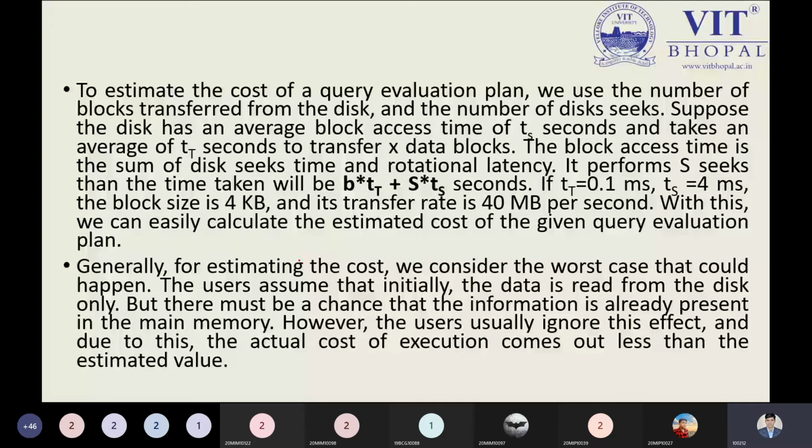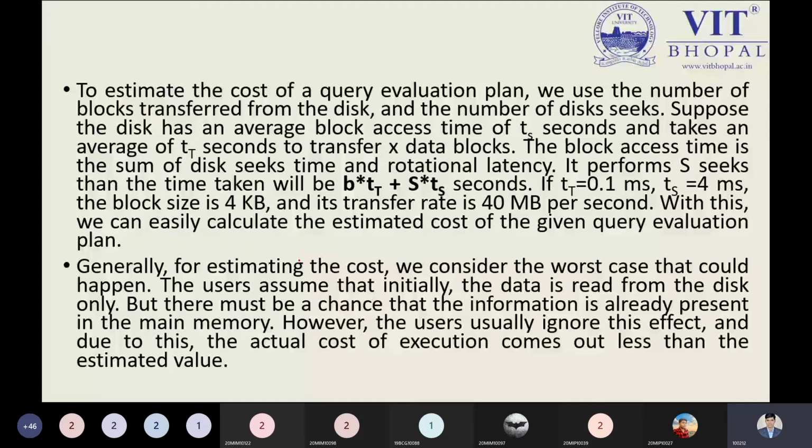So it finds that the data is available in the main memory, so it will save our time, and it will not jump to the disk. It will fetch the data from the primary or temporary memory, so the execution will be done very fast. This is a better example. We can say the estimated cost for query processing or evaluation will be lesser than accessing the data from the disk. That is a simple point.